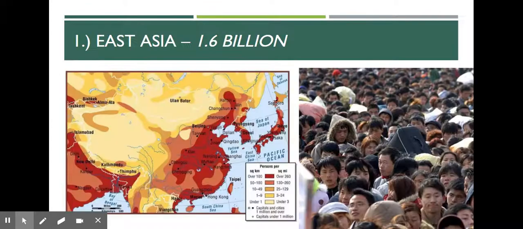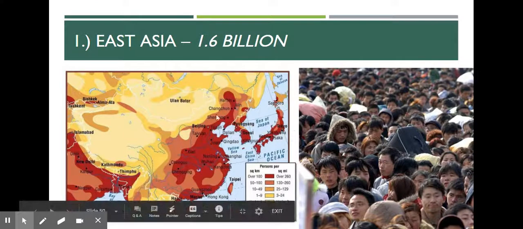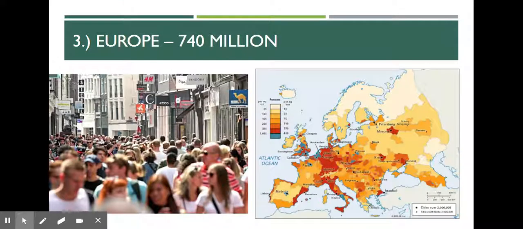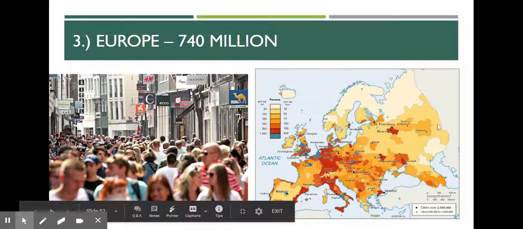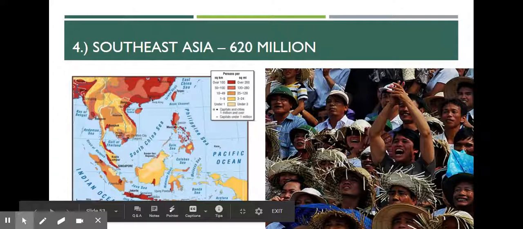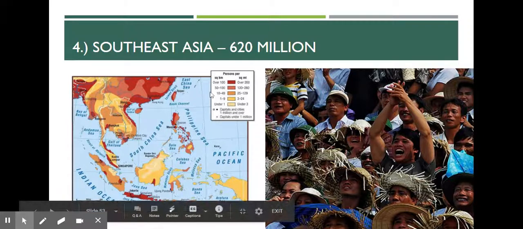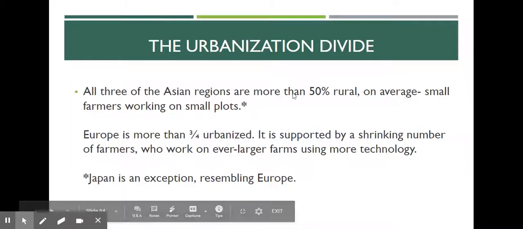Finally, just some population centers. East Asia, we've kind of talked about some of these. You can see how heavily populated East Asia is, about 1.6 billion people. South Asia, this area from Lahore all the way to Bangladesh, is again about 1.6 billion people. Europe is about 740 million people. And then Southeast Asia, which is this region, South China, is about 620 million people.